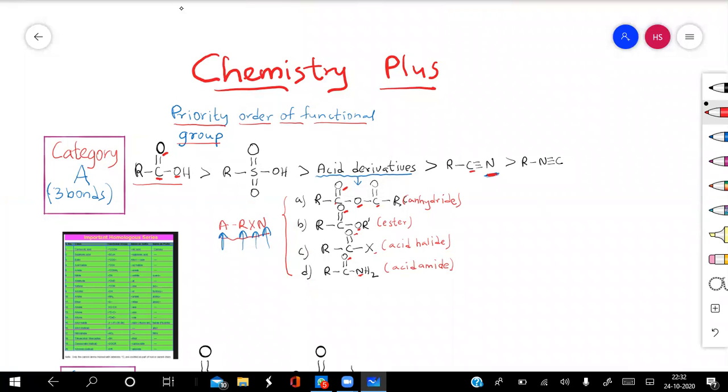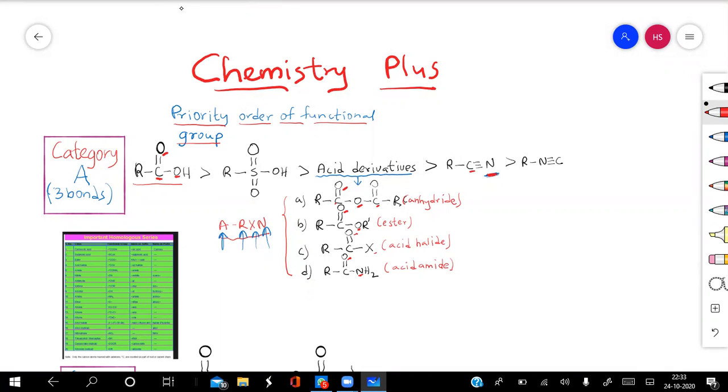Now, even in this category, you'll find that there are many compounds. For example, I have placed over here carboxylic acid, then sulfonic acid, then the carboxylic acid derivatives, and then the nitrile groups, and then the isonitrile groups. So within the 3 bonds group between carbon and the heteroatom, there is a further order present. And what is that order? How to place them among themselves in an order of priority?